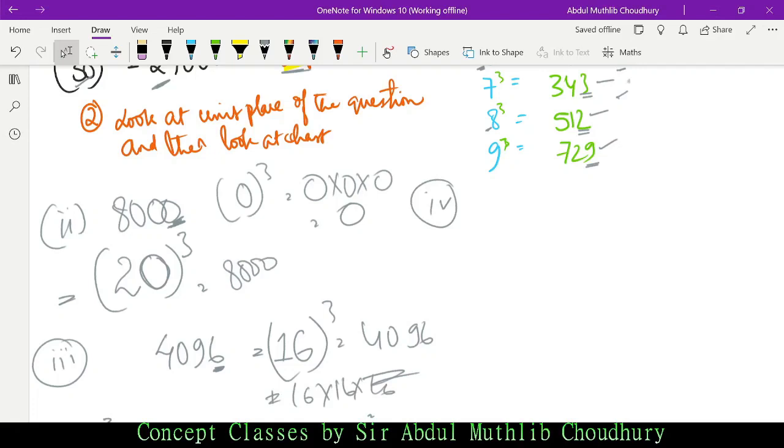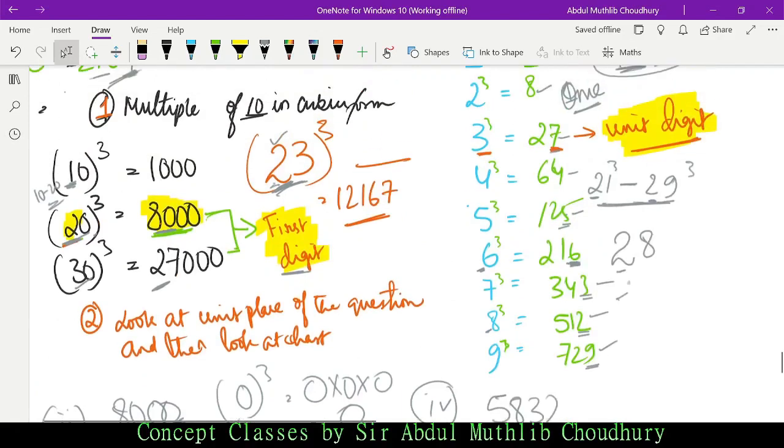How much does it say? 5832. So now 5832 is in which range? Is it between 1000 to 8000 or 8000 to 27,000? It is between 1000 to 8000. We take the lowest. How much? 10. Okay, I am able to see the question here.